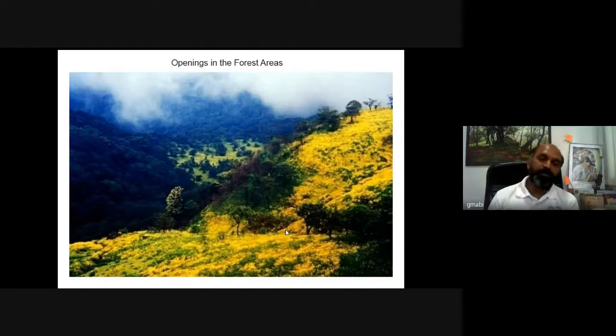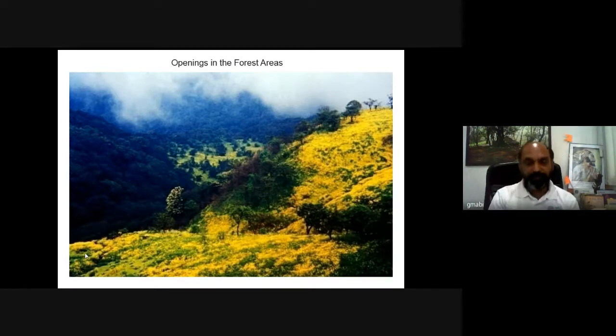Now coming further south, that is Nagpani, which is Bhimashankar Wildlife Sanctuary, famous for the Indian giant squirrel. That is the state animal of Maharashtra. And you can see here at Nagpani, there is a carpet of flowers. It is yellow in color.